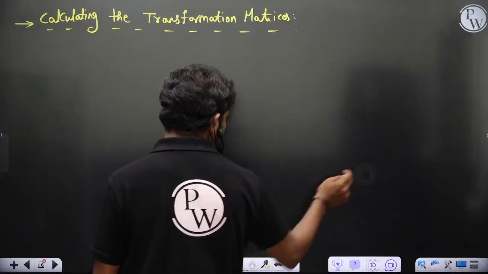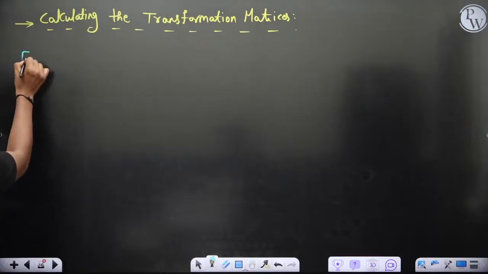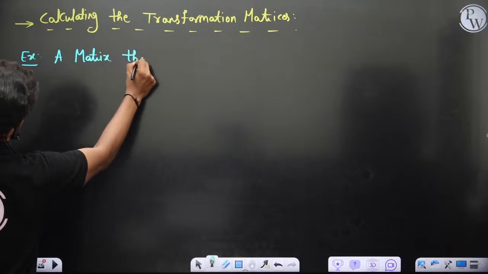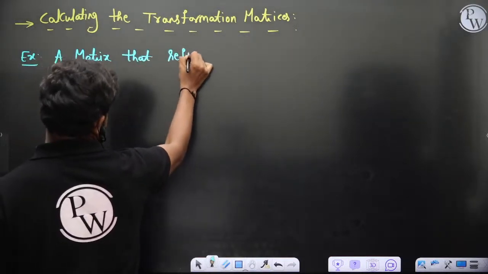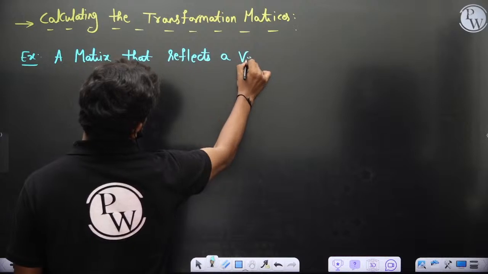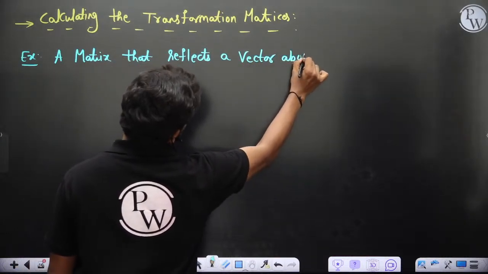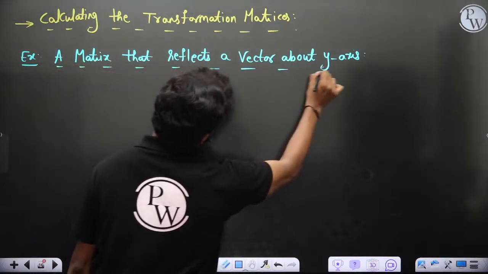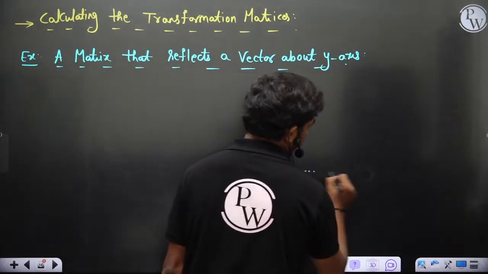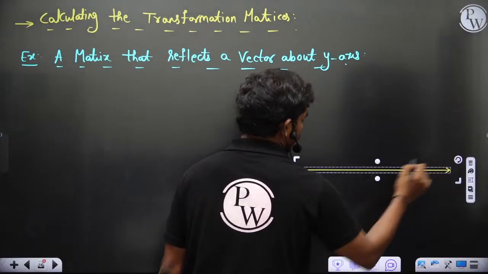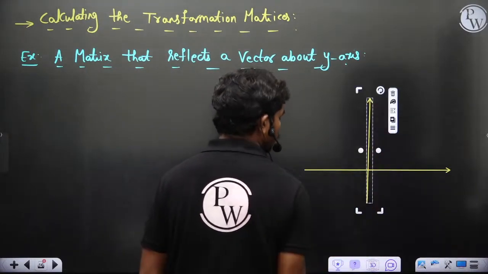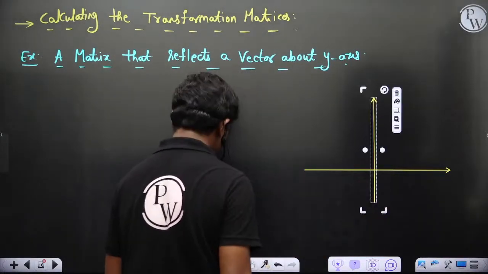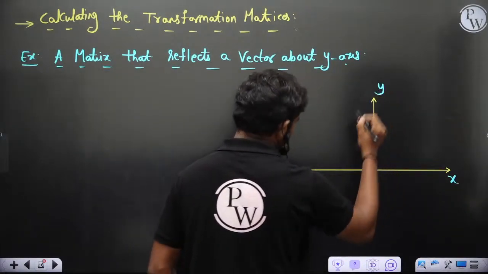Example. I'll start with a simple example. A matrix that reflects a vector about the y axis, for example. So a matrix that reflects the vector about the y axis. In 2D I am taking so that the job is easy to show geometrically. Fine. So let's say this is x and this is y.